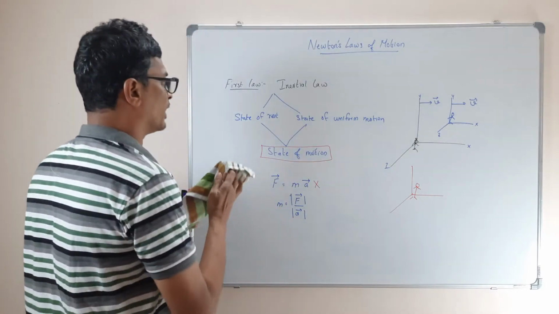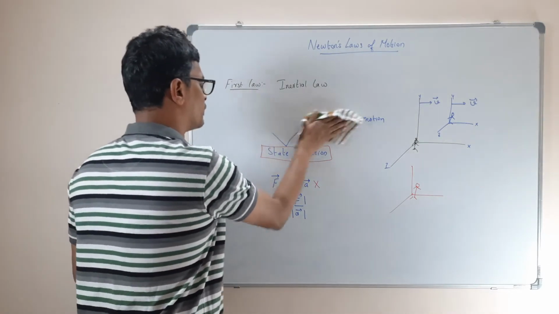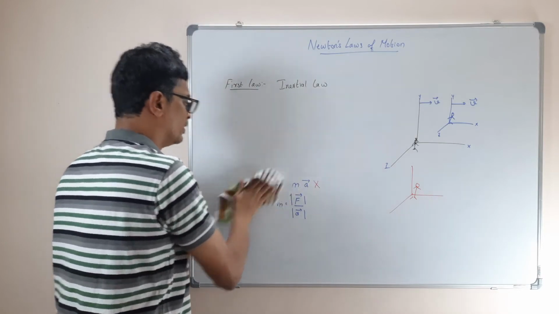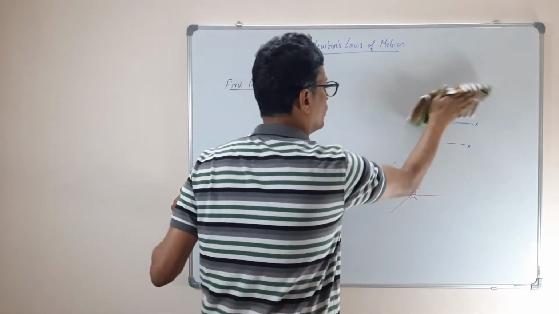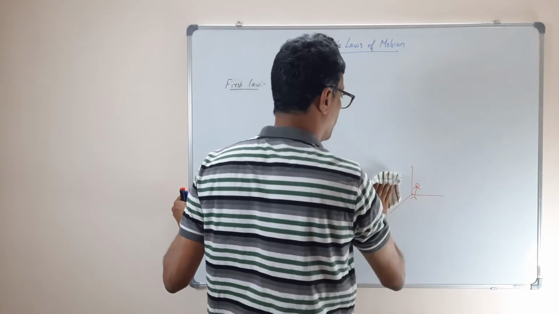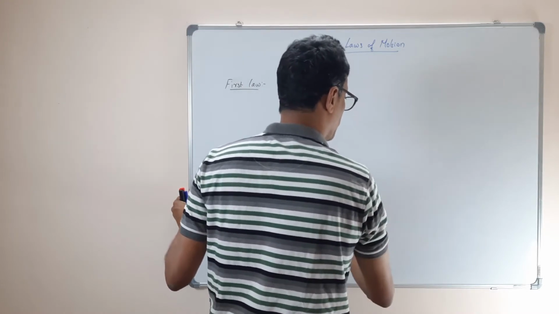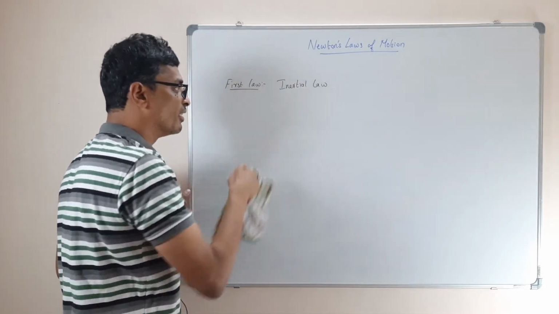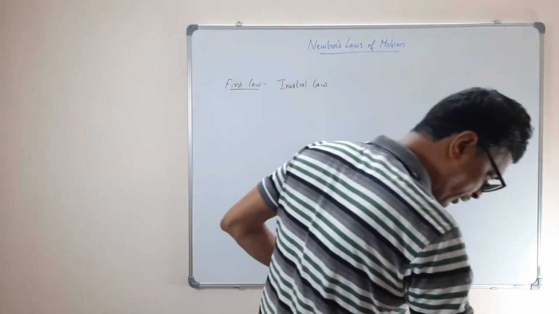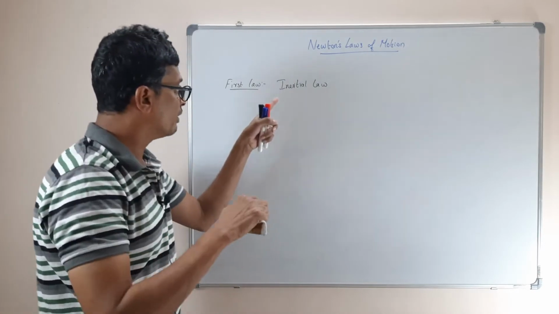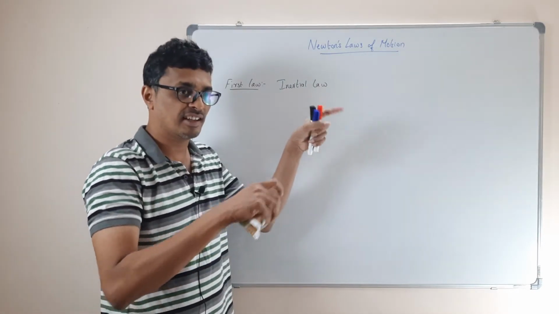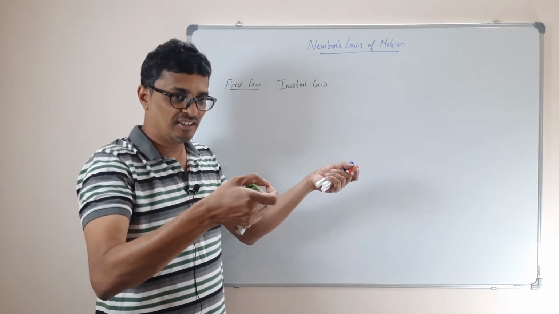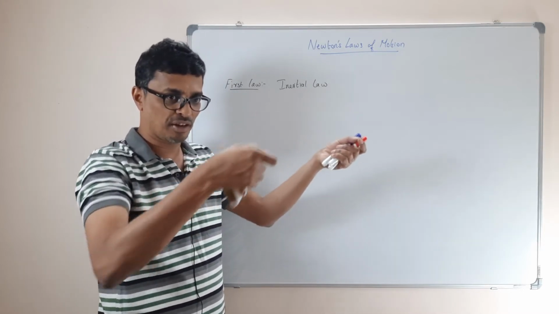Now, come to the second law. You understood the first law, right? And why it is called the inertial law, that also you know, right? And this is very important. If I define the inertial law, I can take you there, but anyway, in the next class I will touch on that. When I say inertial law, I also said reference frames, right? So then I can see all these reference frames.